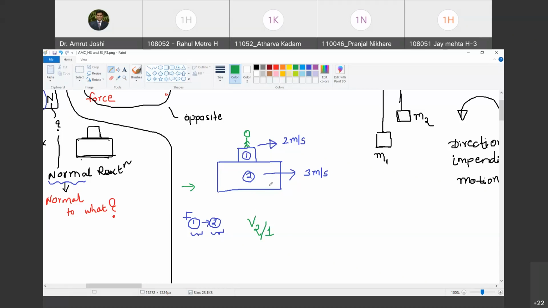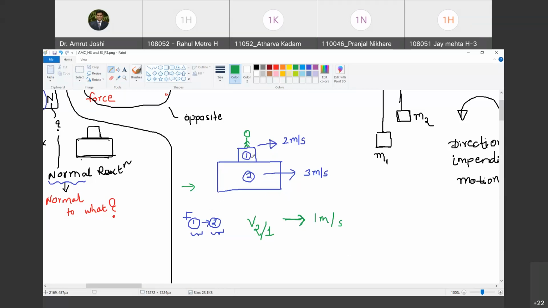And this relative velocity in this particular case is towards right of magnitude 1 meter per second. Do you agree with me? Are you with me? Yeah. When I sit on object number 1, I am moving with 2 meter per second towards right, and object 2 is moving with 3 meter per second towards right. So I will feel as if object number 2 is moving towards right with the velocity 1 meter per second. Are you with me? Yes. I am not much interested in the magnitude of velocity. I am interested in its direction.